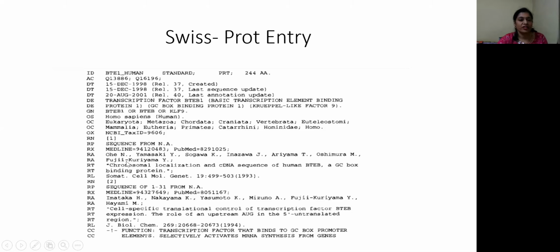RA indicates reference authors, the authors involved in publishing this paper. RT is the reference title, and the reference location gives the journal in which it has been published. Then reference number 2, and all the details for reference number 2 go on like this. Then the comment section provides very important information like the function of the protein and any important elements present in the protein.